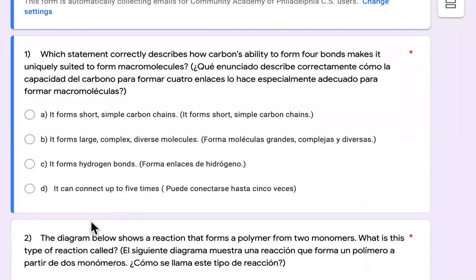Which statement correctly describes how carbon's ability to form four bonds make it uniquely suited to form macromolecules? It forms short, simple carbon chains. It forms large, complex, diverse molecules. It forms hydrogen bonds. It can connect up to 5 times.